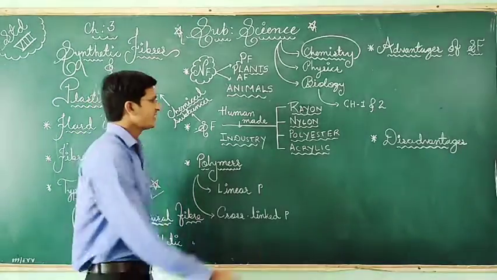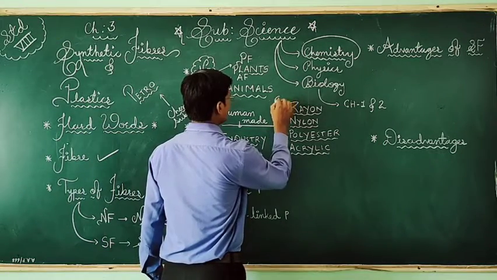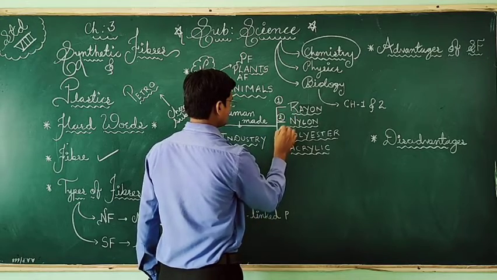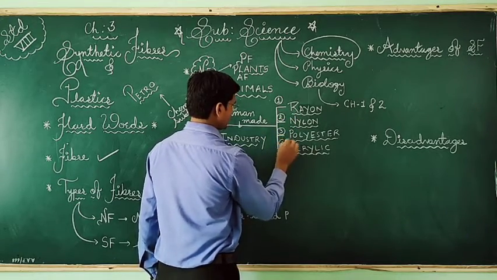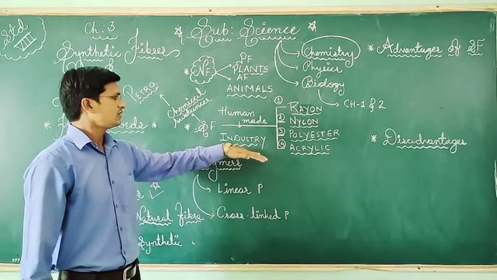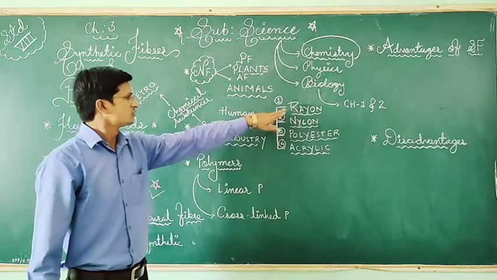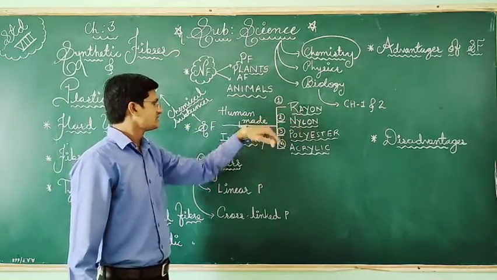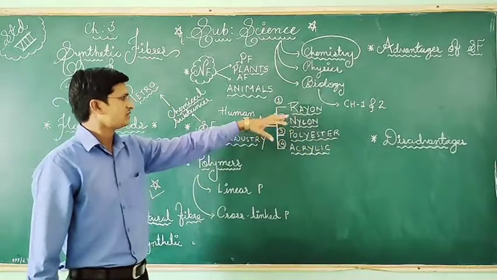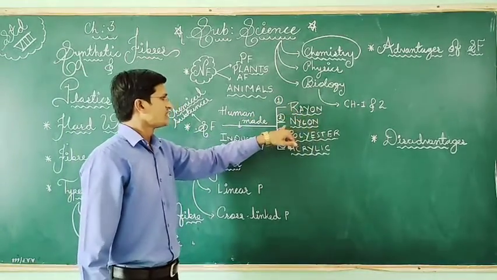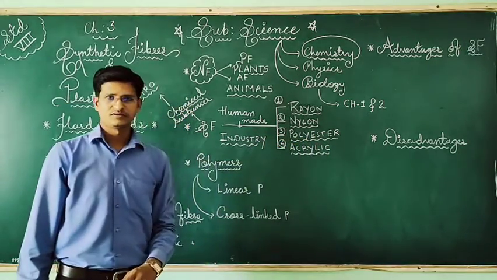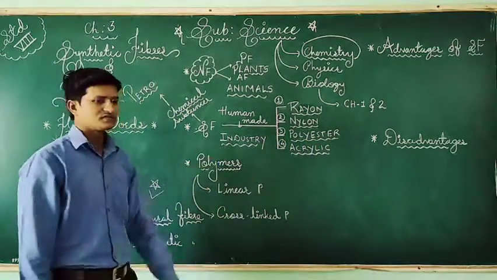In the exam it may ask what are the four main synthetic fibers. First is rayon, second is nylon, third is polyester, fourth is acrylic. So these are all made by humans. So here we can say that the synthetic fibers are categorized into rayon, nylon, polyester, and acrylic. Got it? So these are the four synthetic fibers.